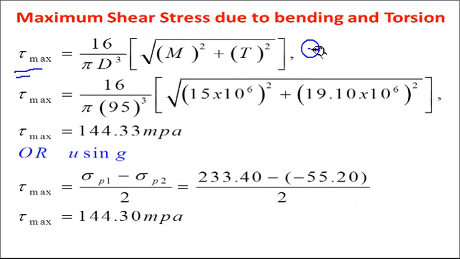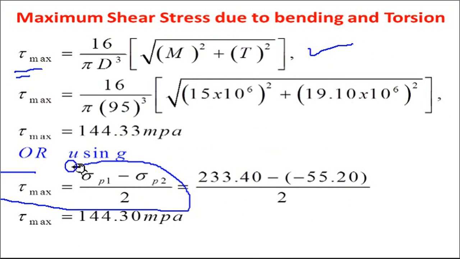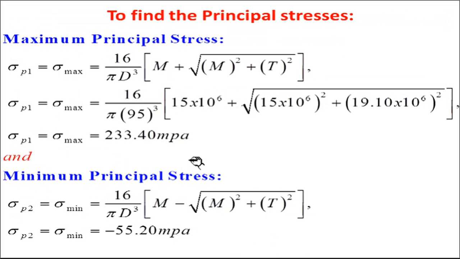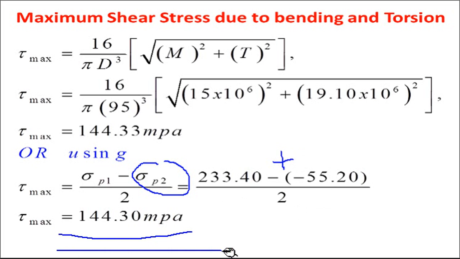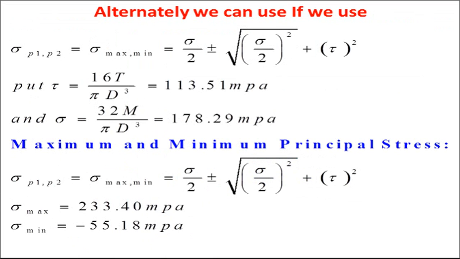After getting the minimum and maximum values, you calculate tau max. Tau max can be calculated using this formula, or you can directly use this particular formula. It is nothing but sigma P1 minus sigma P2 divided by 2. Since sigma P2 is negative here, minus minus will be plus, and divided by 2 we get 144.30. I have also used the alternative method.